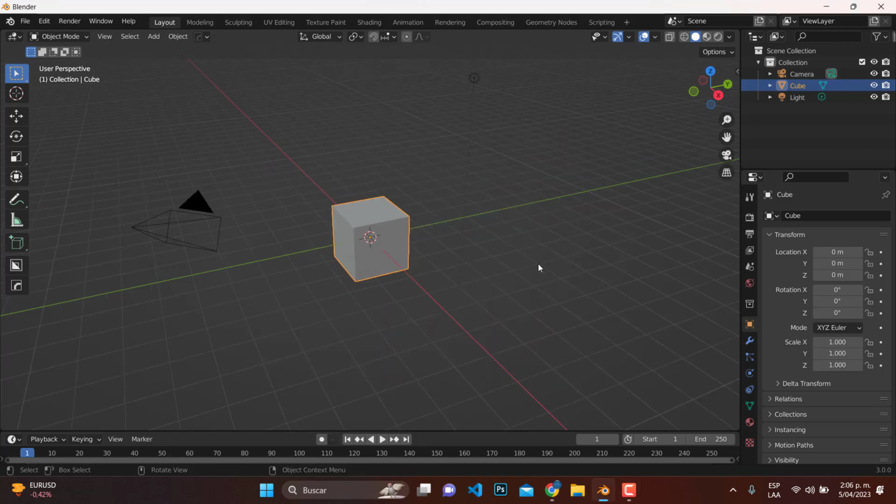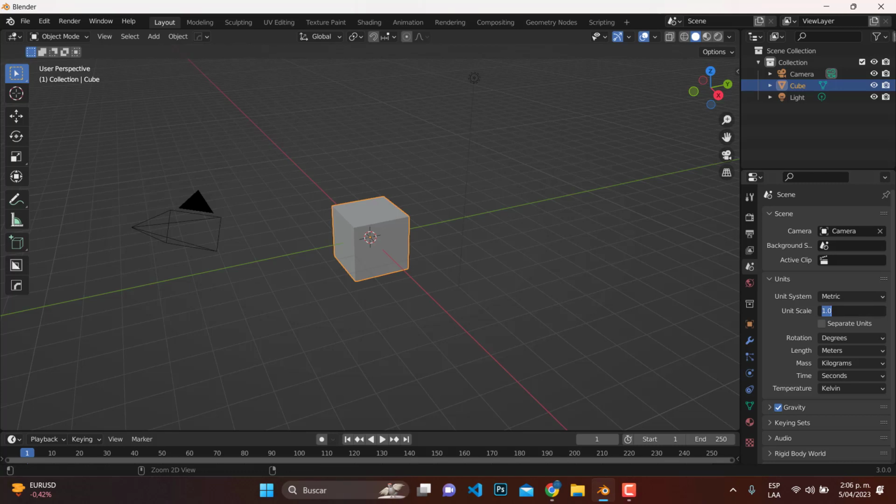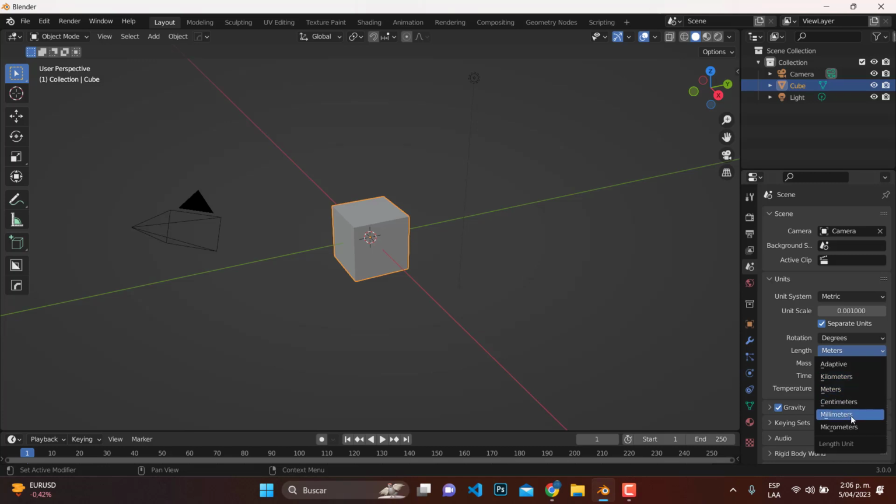The first thing we are going to do is change the measurements to millimeters. Remember to select the object and press the N key to modify its properties. Remember to change the scale to 0.001. We click on Separate Units and we change the units to millimeters and we are ready.